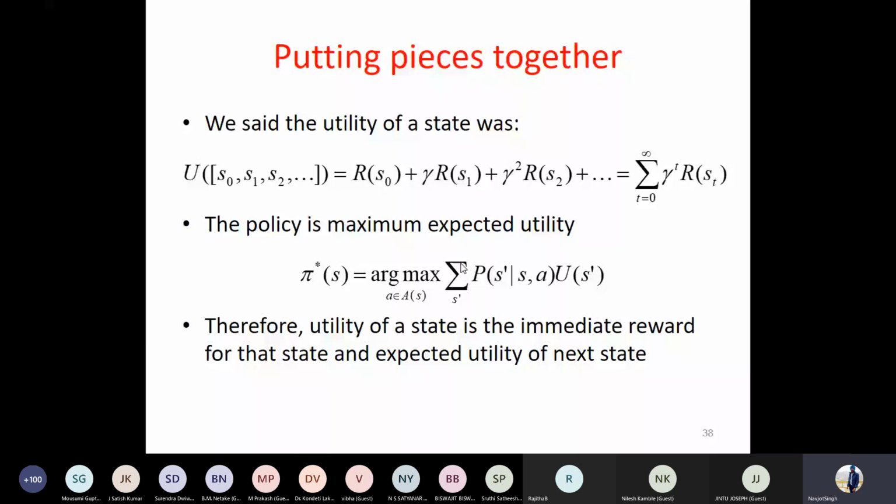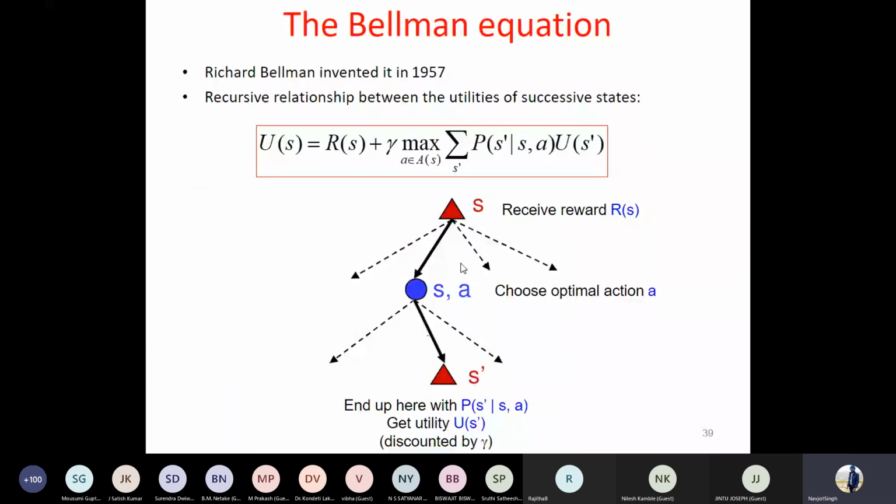How can U be written recursively? U can be written as the reward for that given state plus whatever utilities you will be getting for all the successive states thereon. So this is the Bellman equation, which will be used to decide the policy for that particular problem.